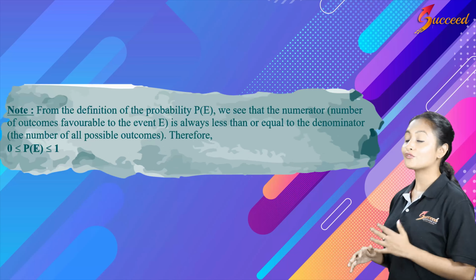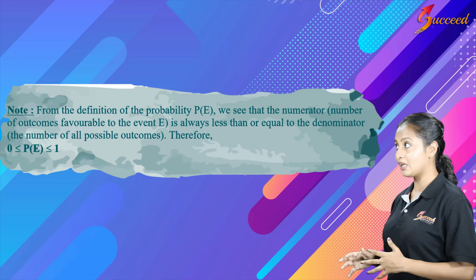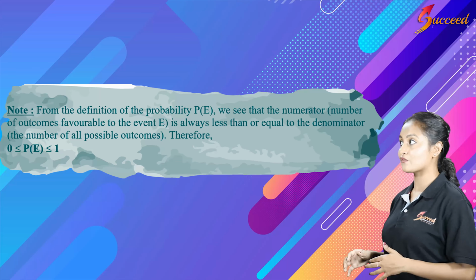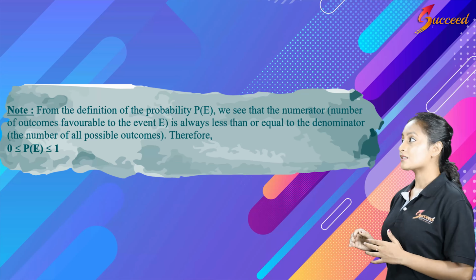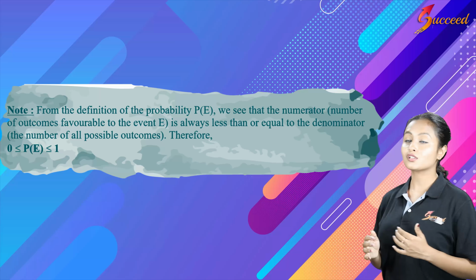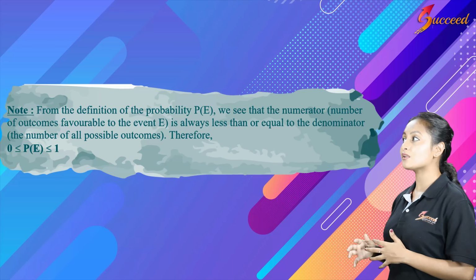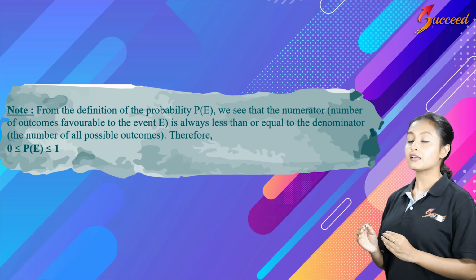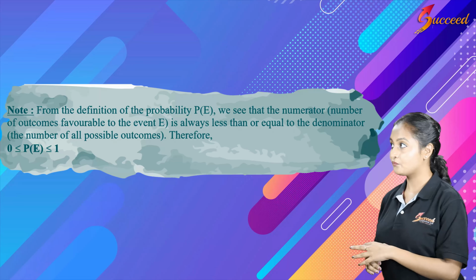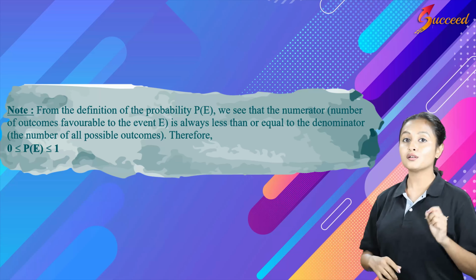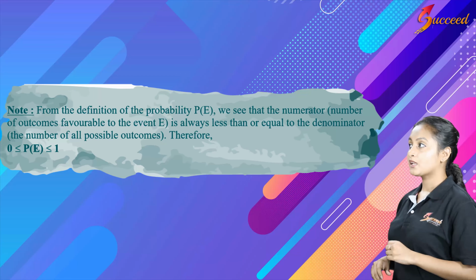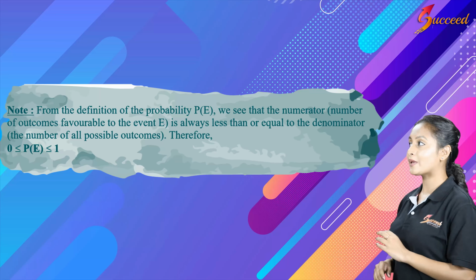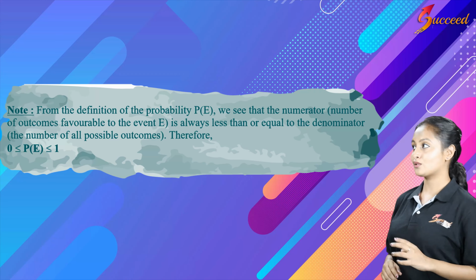Now, note that from the definition of probability P of E, we see that the numerator, which is the number of outcomes favorable to the event E, is always less than or equal to the denominator, that is the number of possible outcomes. Therefore, we can generalize it as P of E is somewhere between 0 and 1. So, this can be written as 0 less than or equal to P of E less than or equal to 1.